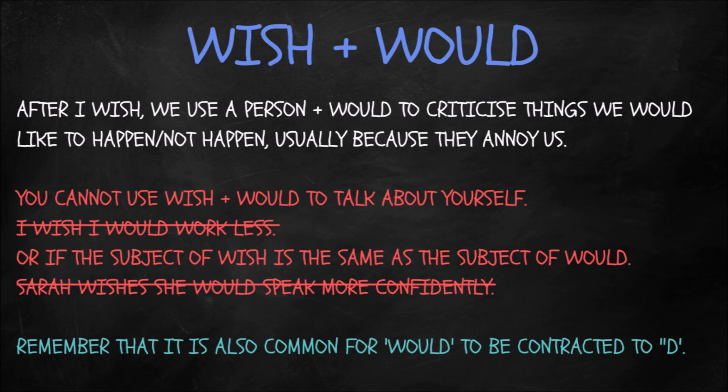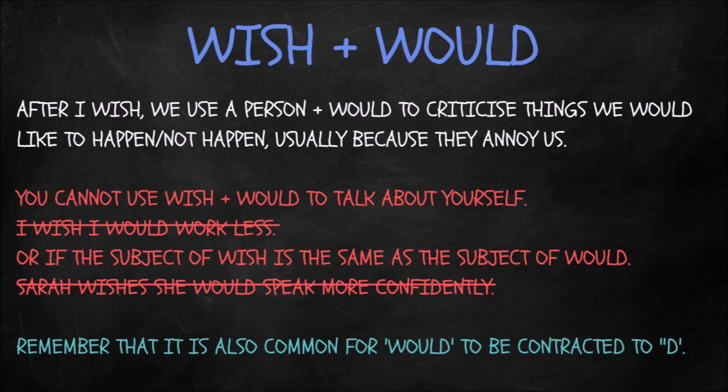Remember that it is also common for would to be contracted to apostrophe D, the same as had, so please be careful with this. Of course, you can always identify whether it's would or had by looking at the second verb. Is it in the infinitive? For example, she'd be. Well, we know because it's be, then apostrophe D in that case is would. If it's she'd been, then we know apostrophe D is had because the been is the past participle, the third form, and therefore grammatically it can only be the past perfect. So I hope that tip helps you to identify whether it's had or would when it's contracted.